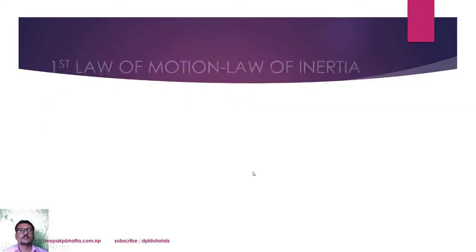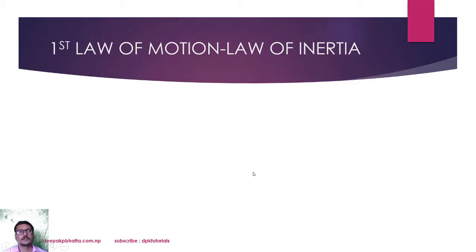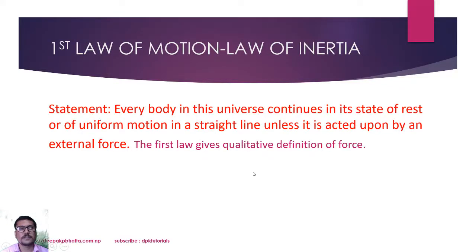First law of motion. Here is the statement: everybody in the universe continues in its state of rest or of uniform motion in a straight line unless it is acted upon by an external force.